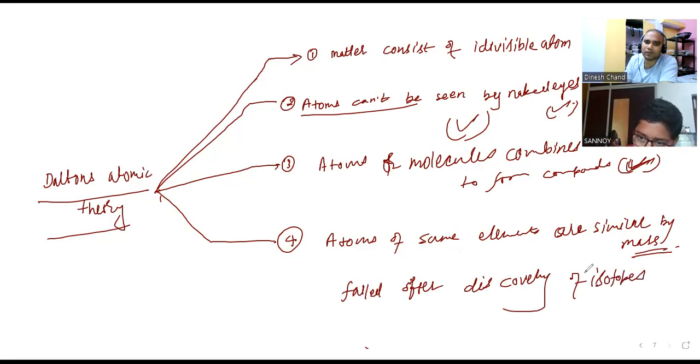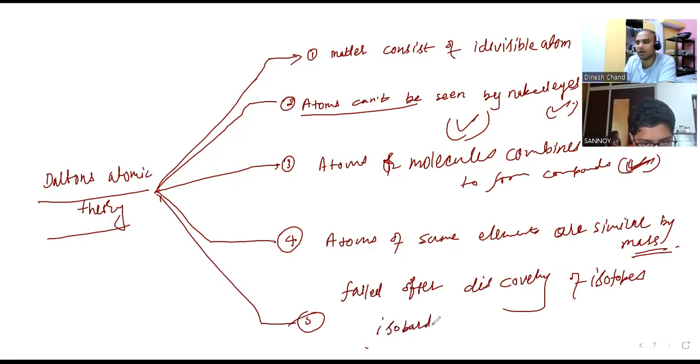I am not going for the next one, you already know the fifth point. In the case of isobars, he said atoms of different elements differ by mass, but in the case of isobars it fails. No need to write now. This Dalton theory you know very well from the ninth standard, and no problem is going to be asked from it in the competitive track.